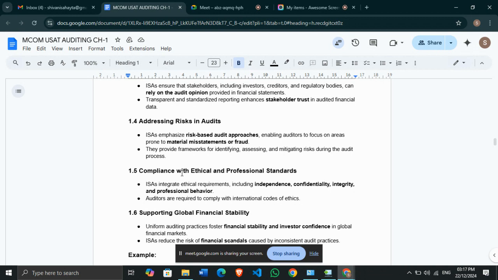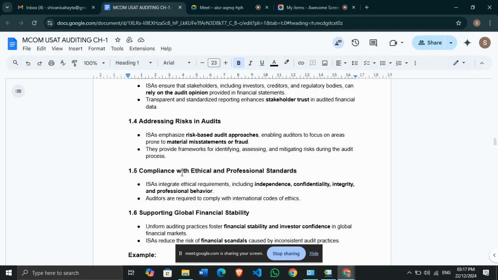So ISA also integrates the ethical requirements; it increases the integrity of the organization, maintains professional behavior, and maintains the ethical requirements of the organization.